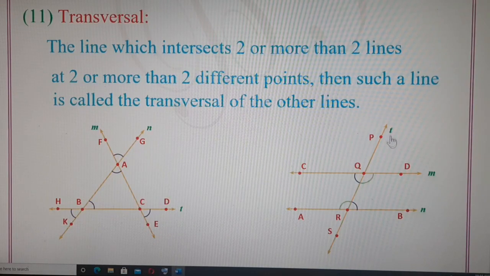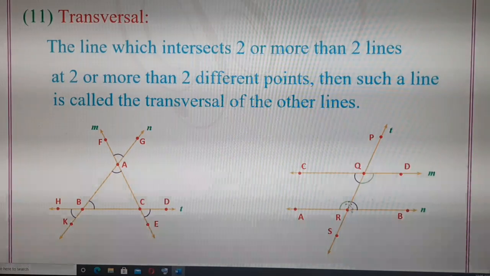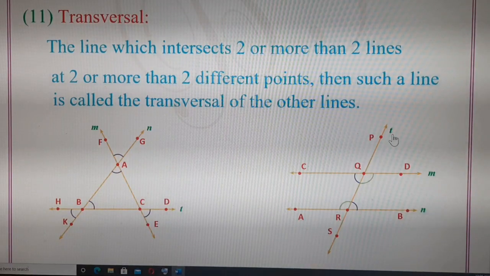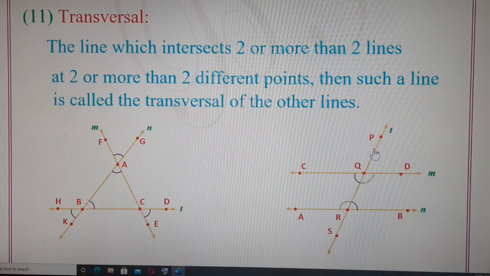In this particular diagram, line T is touching two different lines, line M and line N, at two different points. So line T will be called the transversal of the other two lines. Here line T is touching the other two lines at two different points, point Q and point R. So line T will be called the transversal of the other two lines.